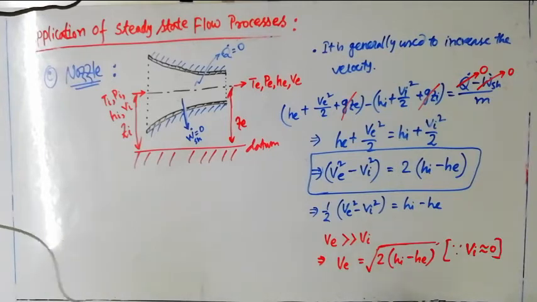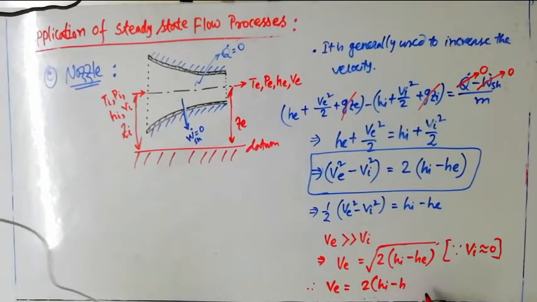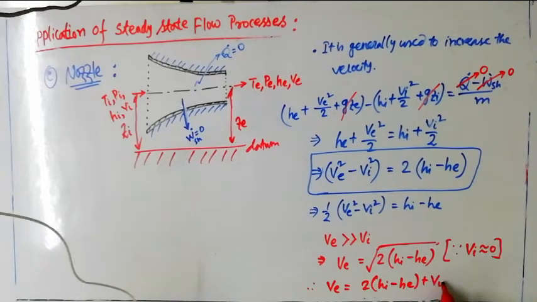Otherwise, if we consider Vi not equal to 0, then the equation will look like this: Ve equals the root of 2 times Hi minus He plus Vi square.